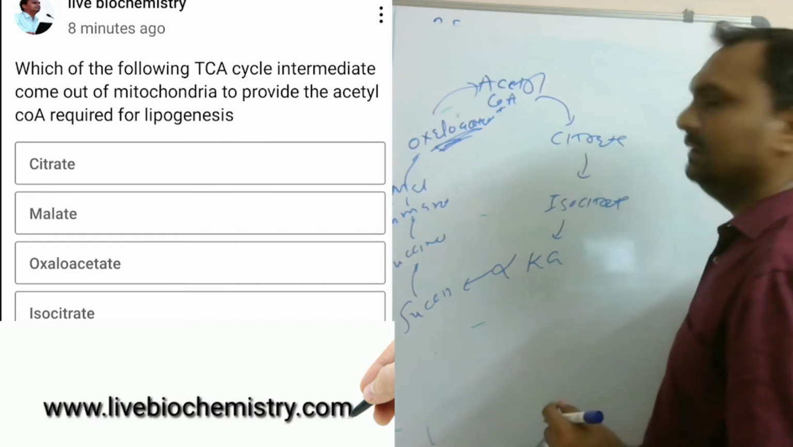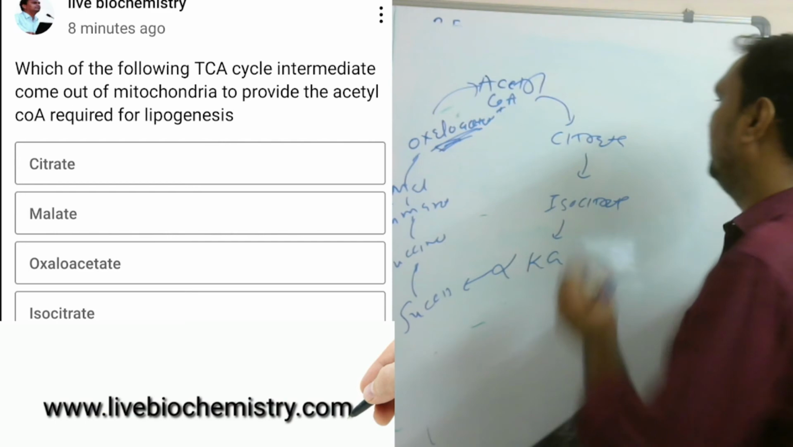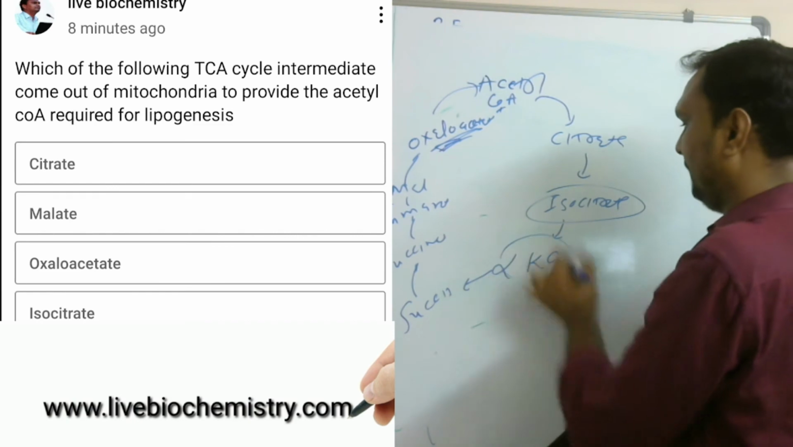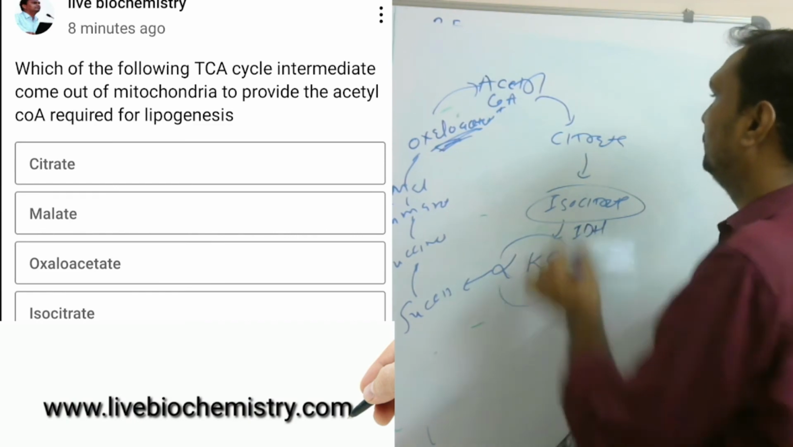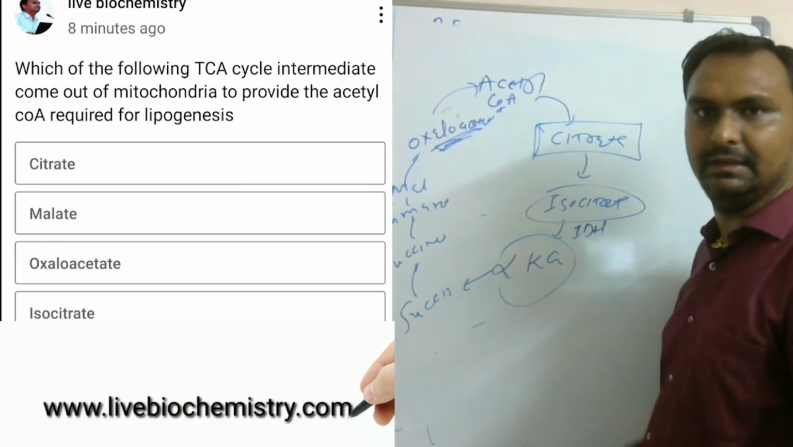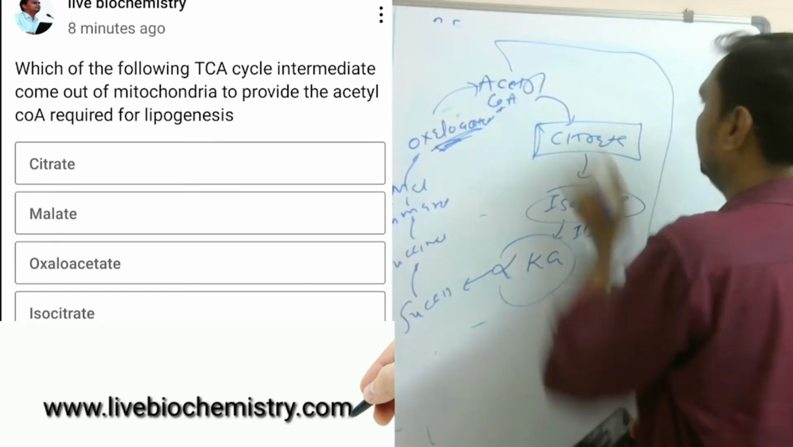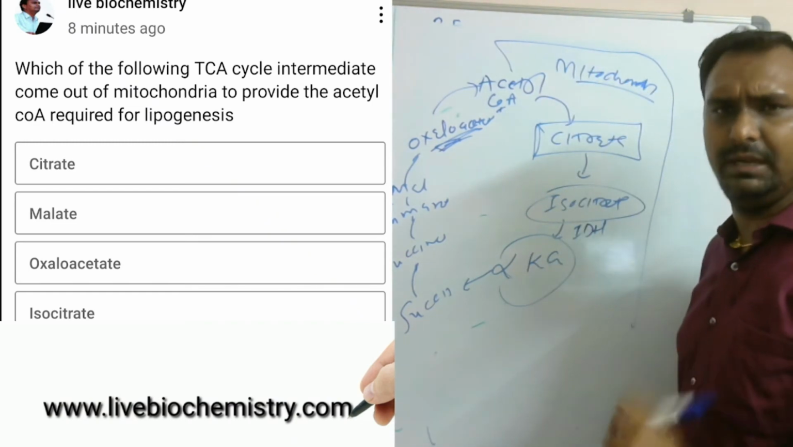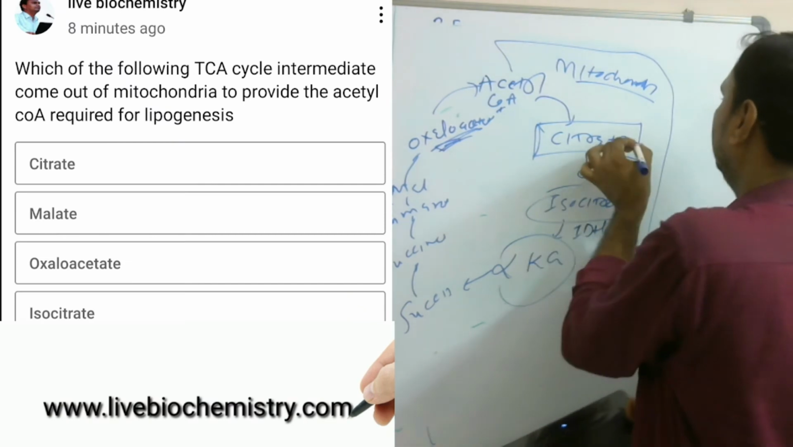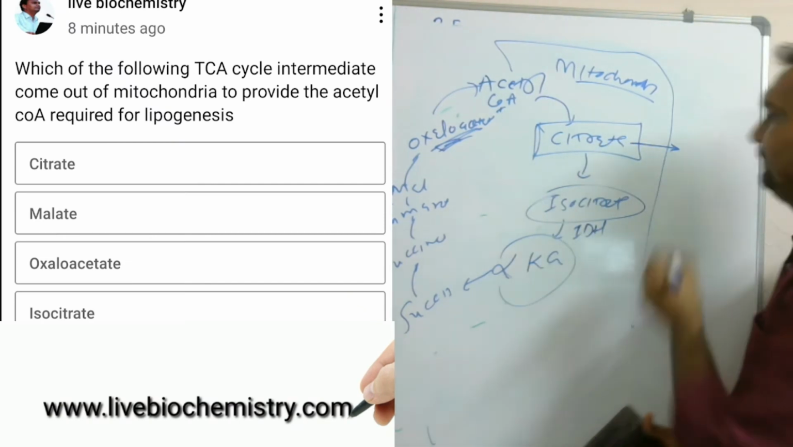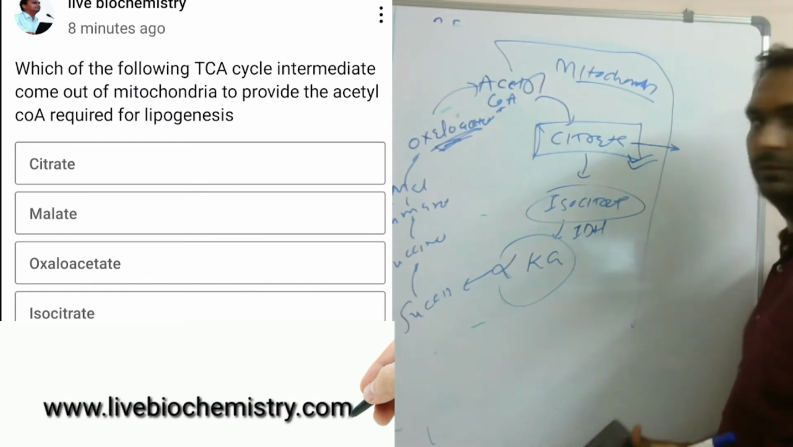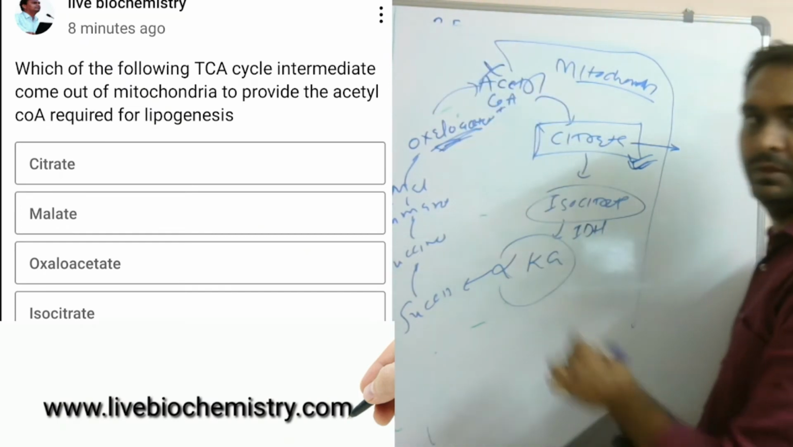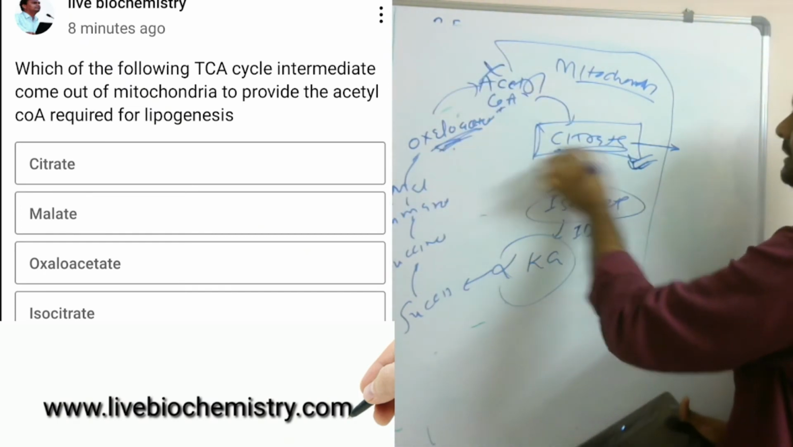Now, whenever the cell has a good amount of energy, it will inhibit this isocitrate conversion to alpha ketoglutarate, so there is an accumulation of citrate. This reaction is taking place in the mitochondria. When there is enough ATP and glucose is still given, this citrate comes out. Citrate can transport across the mitochondrial membrane. Acetyl CoA cannot transport, so with the help of oxaloacetate, it is converted to citrate.